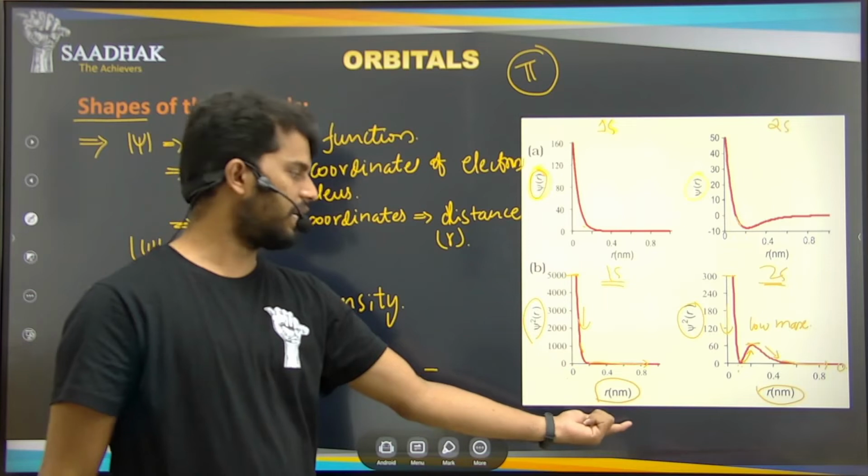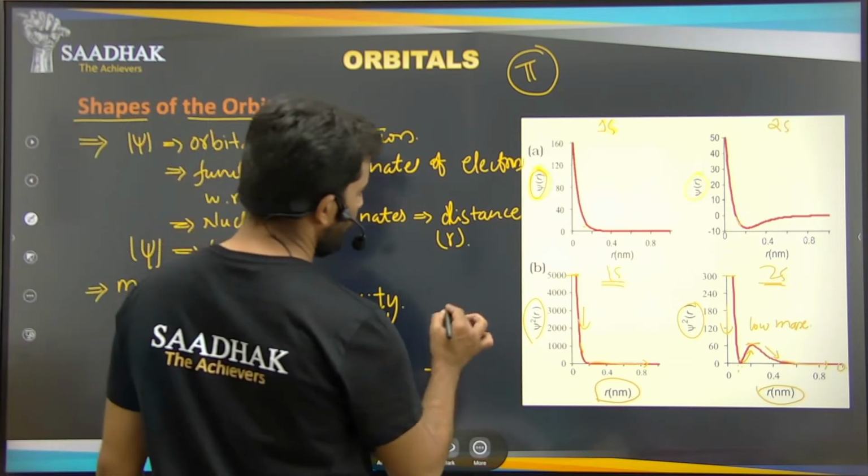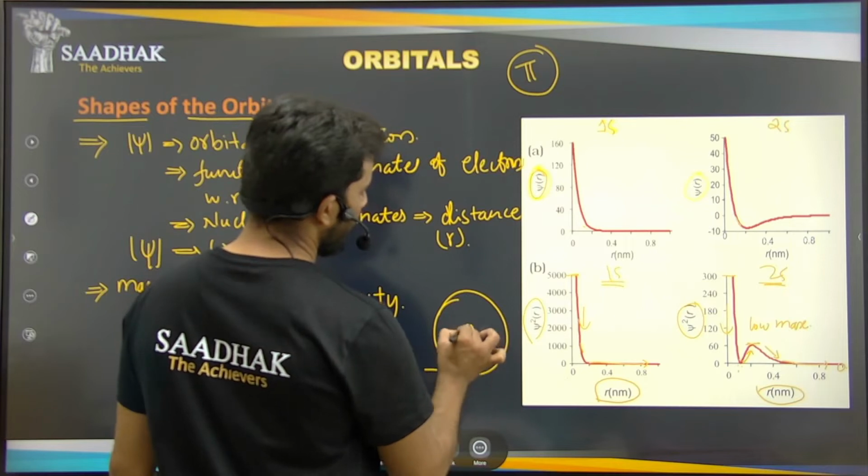What is r here? It is the distance, right? Or we can say, we know that in the circle, if you take, this is our circle, right? This is our center.